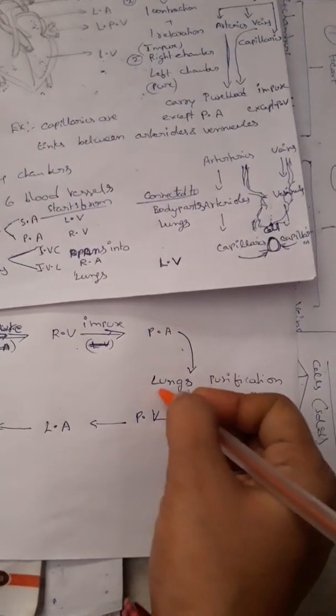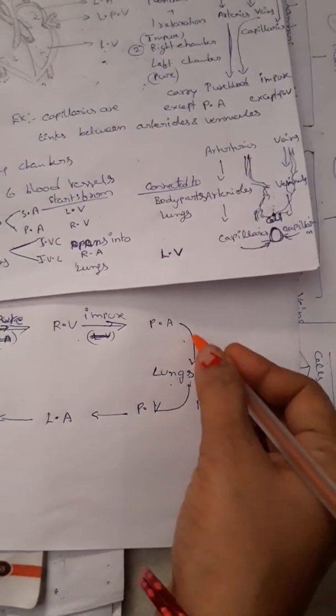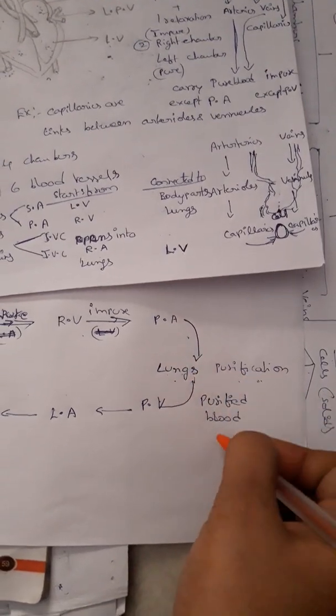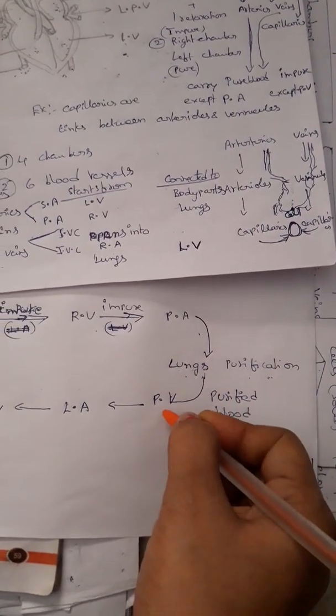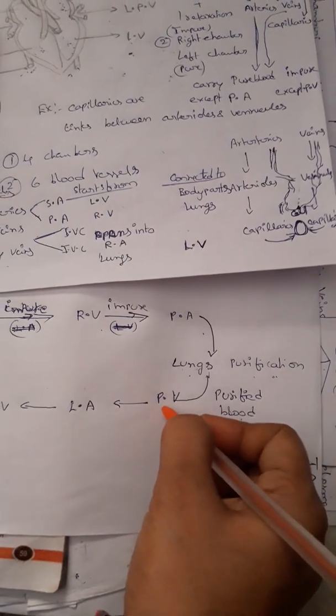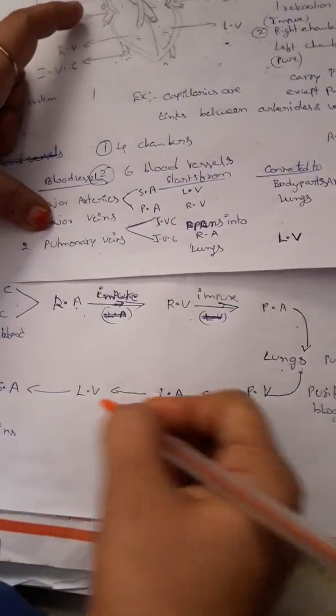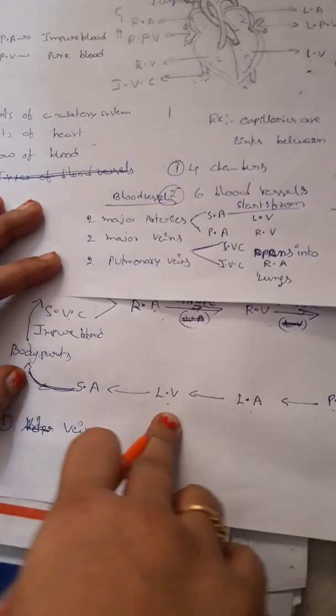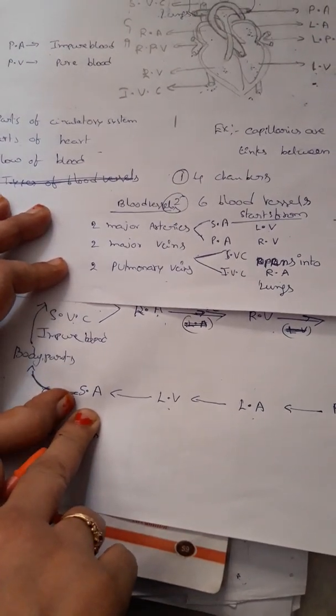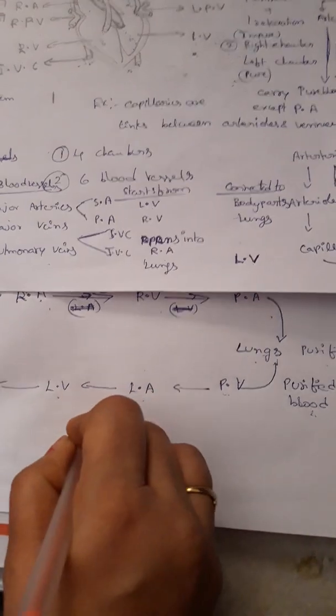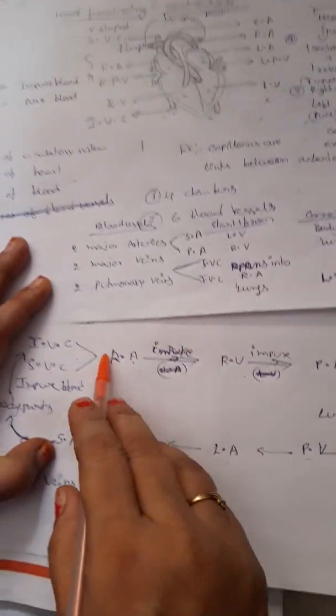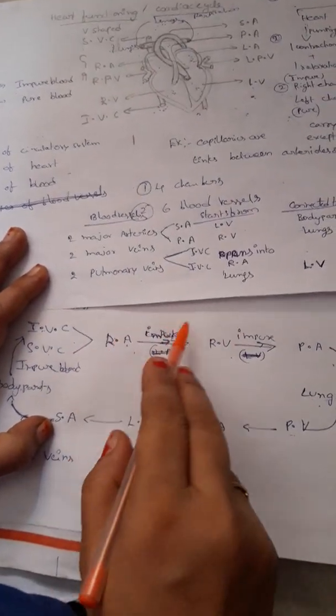It goes to the lungs. Again from the lungs, the purified blood is collected by the pulmonary veins, and from the pulmonary veins to the left auricle to the left ventricle, and from the left ventricle to the systemic aorta. All the left chambers contain purified blood, and the right chambers contain impure blood.